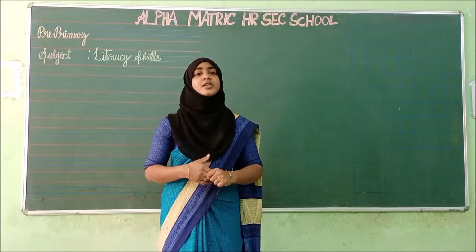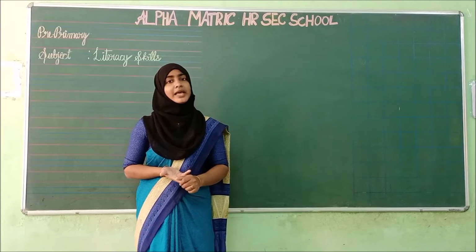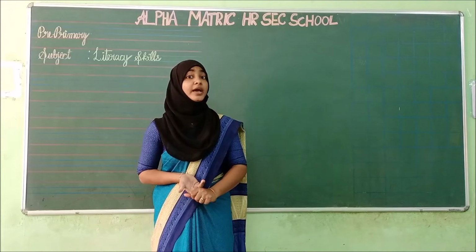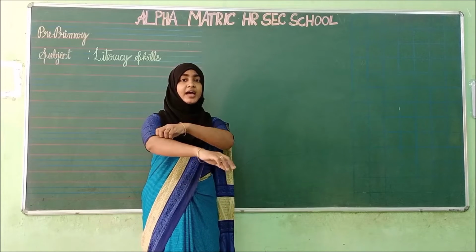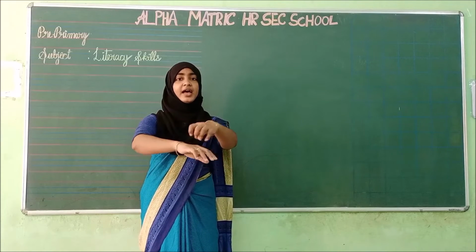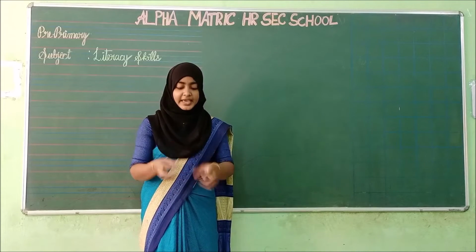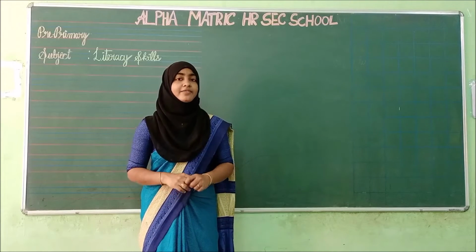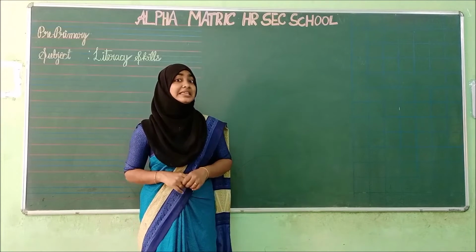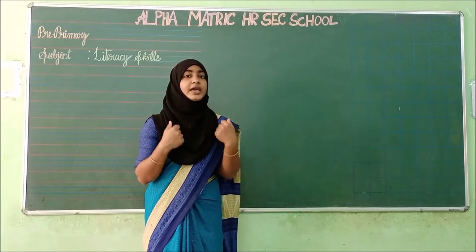See here children, what is the vowel sound of U? Okay, now tell me, what is the vowel sound of A, E, I, O? Vowel sound of A is, okay. Vowel sound of E is, okay. Vowel sound of I is E. Okay.